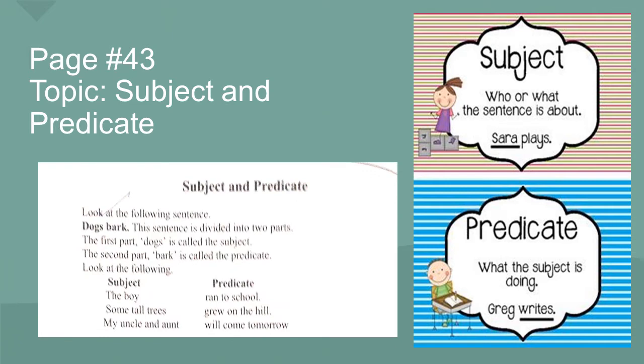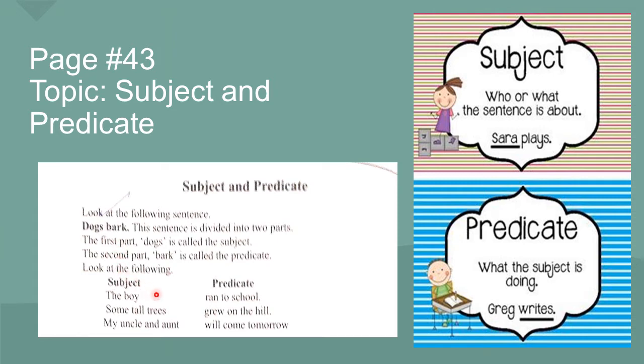On page number 43, an example is given: dog barks. This sentence is divided into two parts. The first part, dog, is called the subject, and the second part, barks, is called the predicate. Dog is our subject and barks is our predicate.